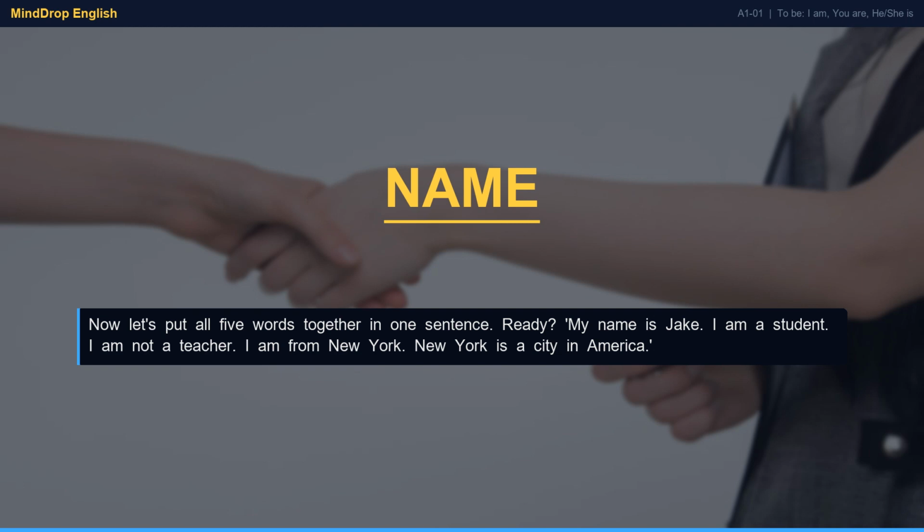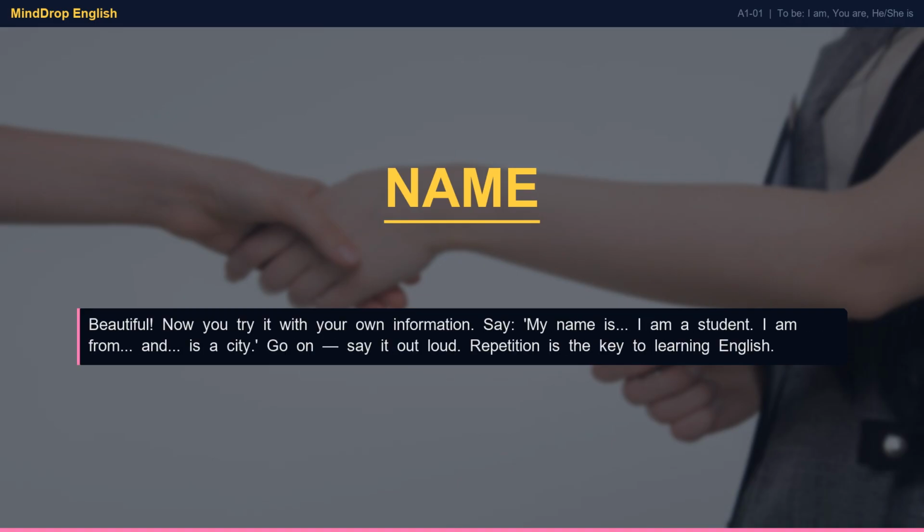Now let's put all 5 words together in one sentence. Ready? My name is Jake. I am a student. I am not a teacher. I am from New York. New York is a city in America. Beautiful. Now you try it with your own information.